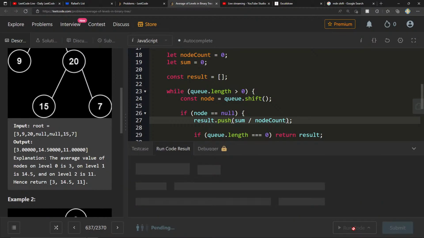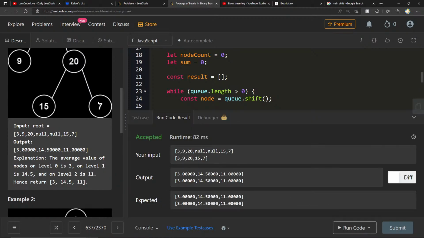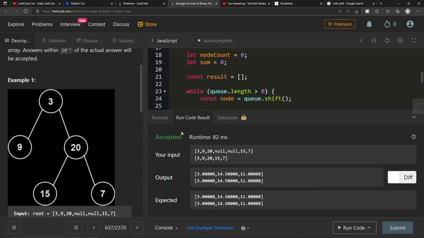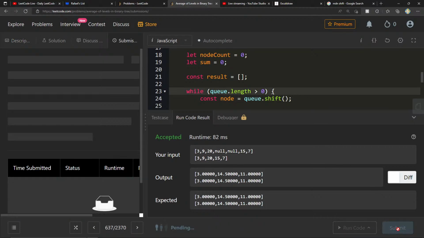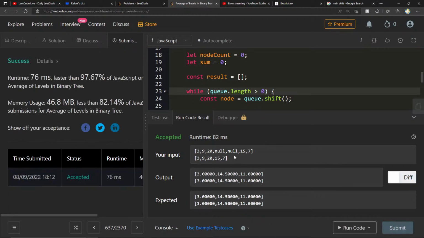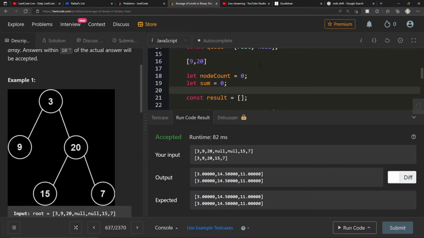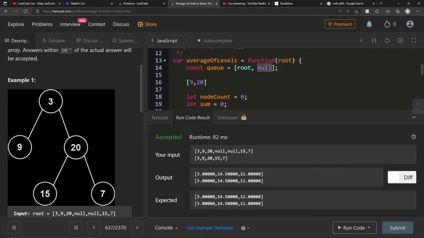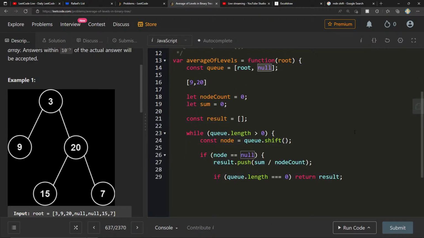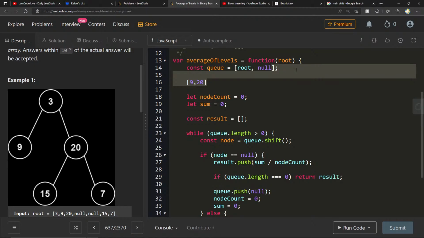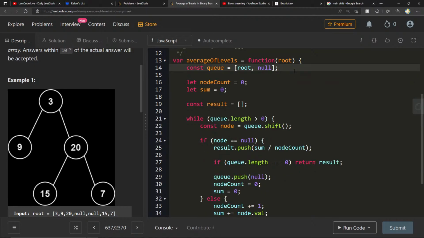How do you know you're going through every node? I'm not sure what you mean by that. How do I know that I'm going through every node? 97.67. Do you mean because of the nulls that I'm writing? Sorry, my first time doing a tree problem. Oh yeah, no, it's no worries. I was asking because I wanted to make sure I understood the question. That way I can better answer it for you.